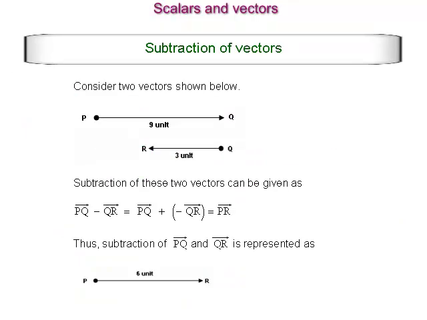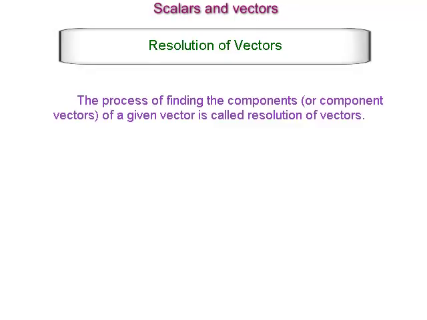Subtraction of vectors. Consider two vectors shown below. Subtraction of these two vectors can be given as vector PQ minus vector QR is equal to vector PQ plus into bracket minus vector QR bracket complete, which is equal to vector PR. Thus, subtraction of vector PQ and vector QR is represented as shown below.